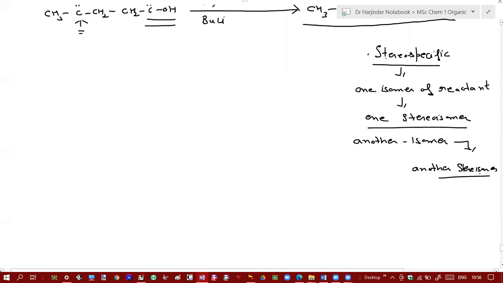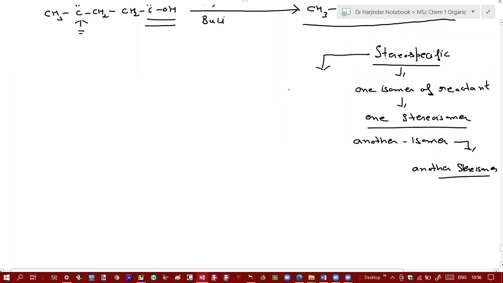In a stereospecific reaction, one isomer of the reactant molecule gives rise to one stereoisomeric product, and another stereoisomer of the same reactant molecule gives rise to another stereoisomer.